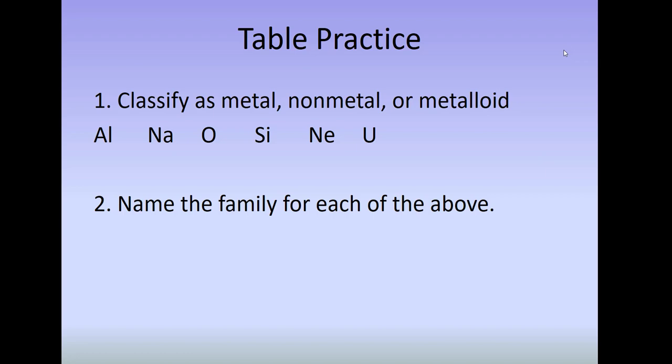Okay, we're back now, so we need to classify each as a metal, nonmetal, or metalloid. Aluminum, I forgot to mention, aluminum is so metallic, so even though it shares that border with the other metalloids, it is classified as a metal. So sorry, I forgot to mention that before. Sodium is a metal. Oxygen is a nonmetal. Silicon is a metalloid. And neon is a nonmetal. And uranium, there at the bottom of your periodic table, it is a metal.